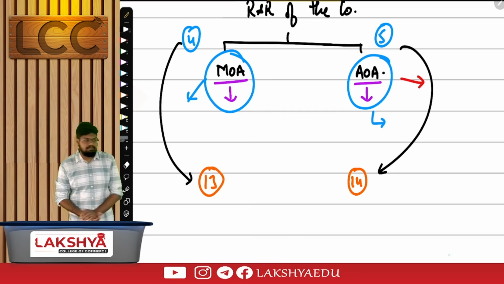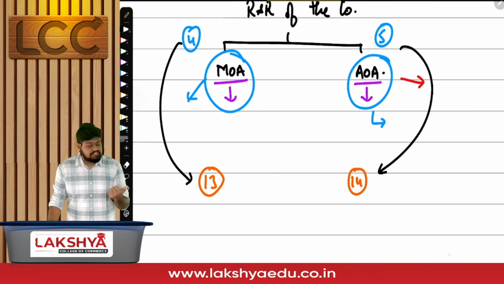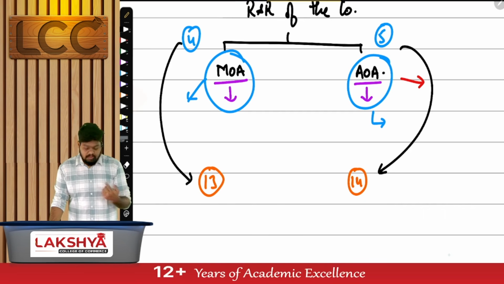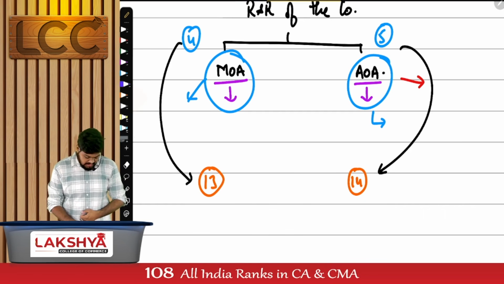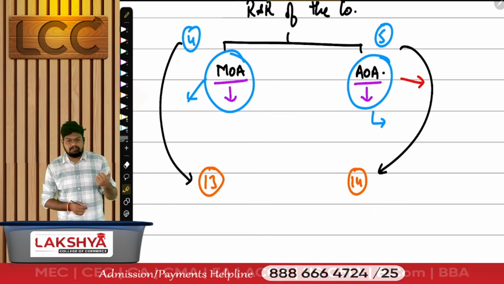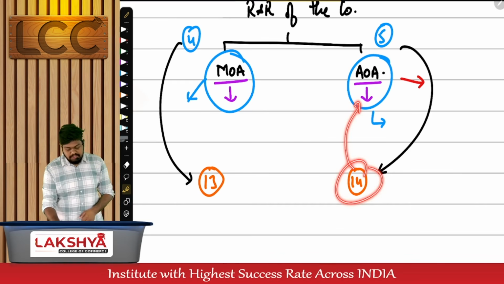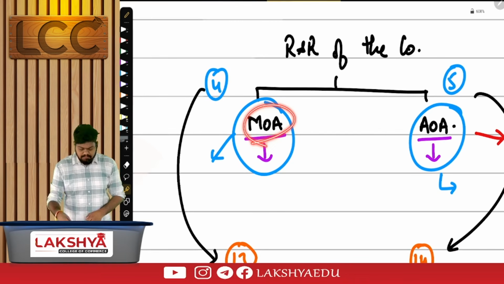Give me all 4 sections combined. MOA under section number 4, which can be altered under section number 13. AOA under section number 5, which can be altered under section number 14. Section 13 and 14, what are they? Section 13 talks about alteration of MOA. Section 14 talks about alteration of AOA.